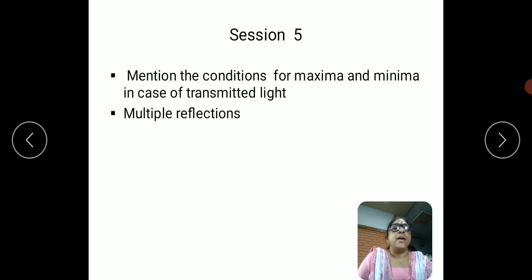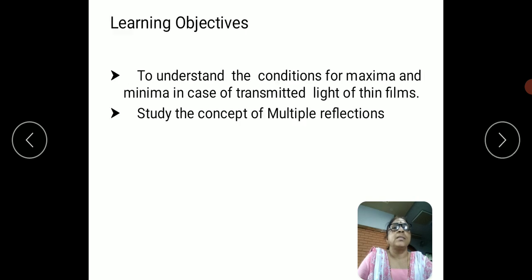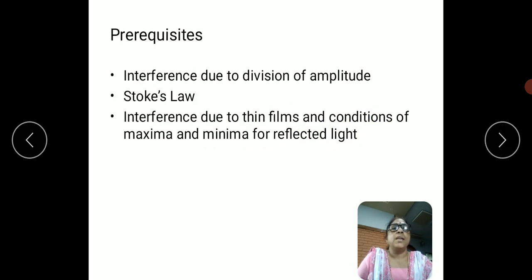Session 5 consists of the condition for maxima and minima in case of transmitted light, and we are also going to study multiple reflections. The learning objective of this session is to understand the condition for maxima and minima in case of transmitted light for thin films and study the concept of multiple reflections.